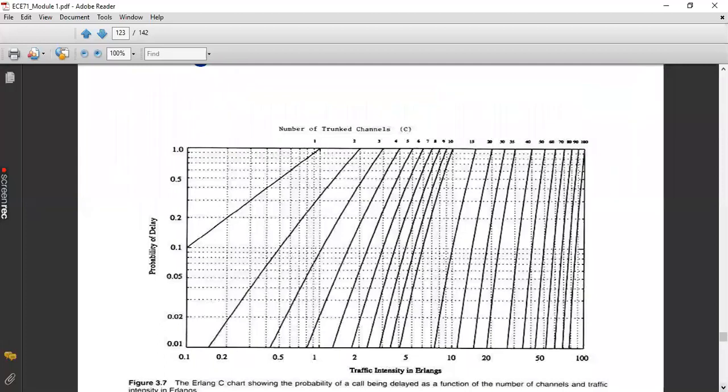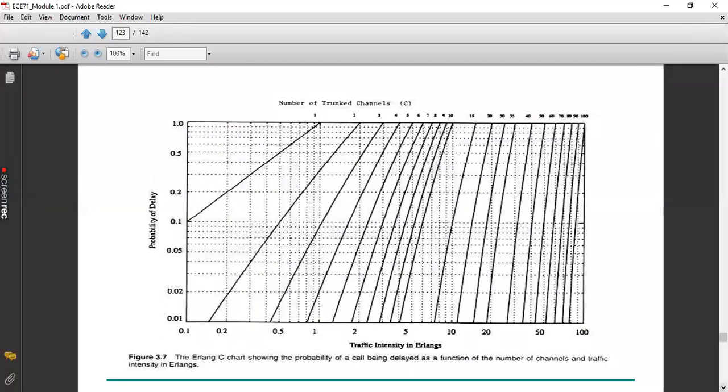Again, this is the Erlang C chart. Earlier, we had the Erlang B chart. Similarly, here we have the Erlang C chart. Again, we have three parameters being plotted on the X and Y axes. One is the number of channels in the upper X axis, traffic intensity in Erlangs, capital A, in the lower X axis, and in the Y axis you have the probability of delay. It is not probability of blocking, it's probability of delay. Please be noted. In the Erlang B formula, you have probability of blocking, which is nothing but your grade of service. But in the Erlang C formula, you have probability of delay plotted on the Y axis.